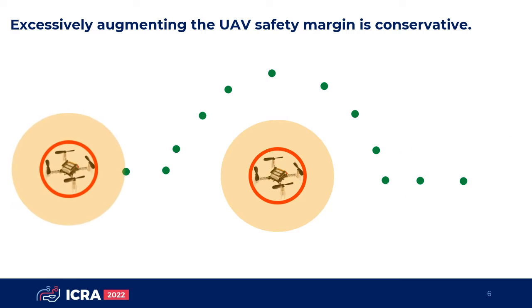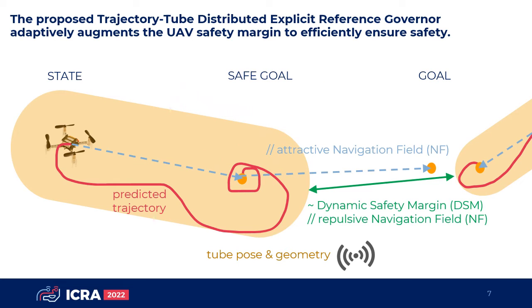in densely cluttered environments. To fix this, we propose a trajectory tube distributed ERG that in real time adaptively and minimally augments the UAV safety margin as to ensure safety. It does this by predicting a long horizon trajectory from the current robot state to the current safe goal using the pre-stabilized dynamic model. This prediction is used to compute a minimal volume invariant tube. The tube pose and geometry is efficiently communicated between nearby robots.